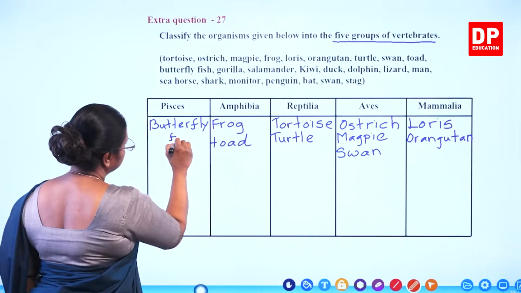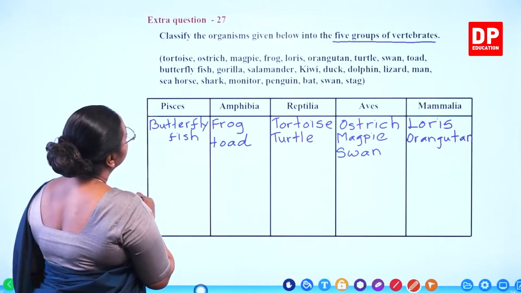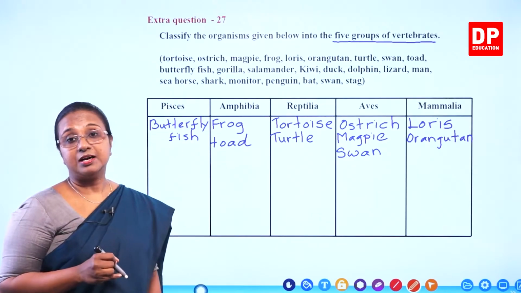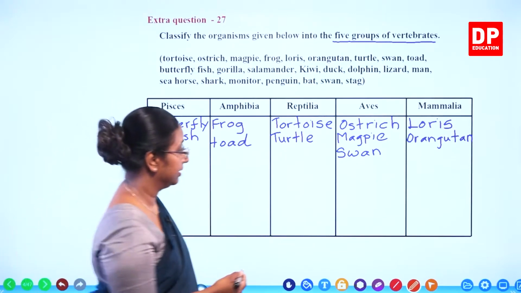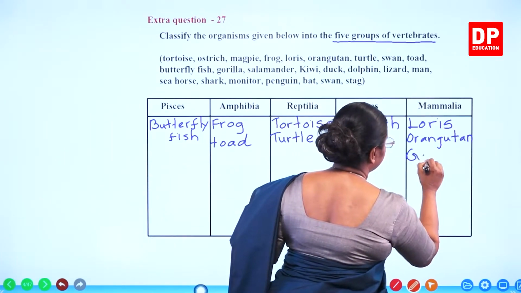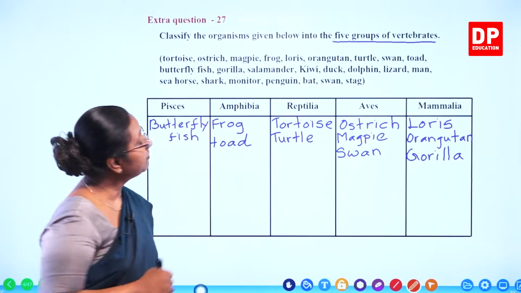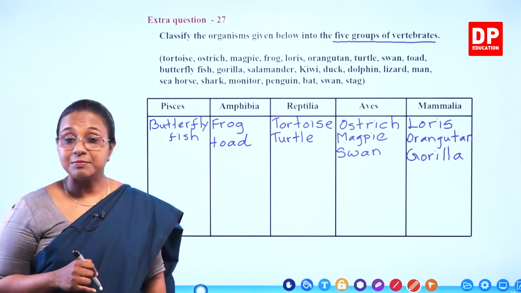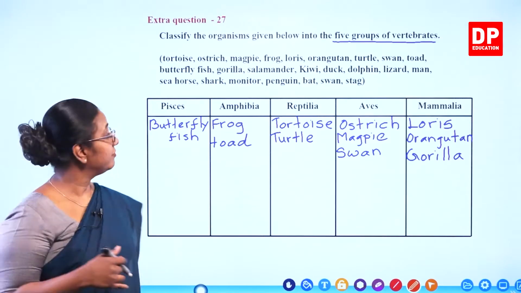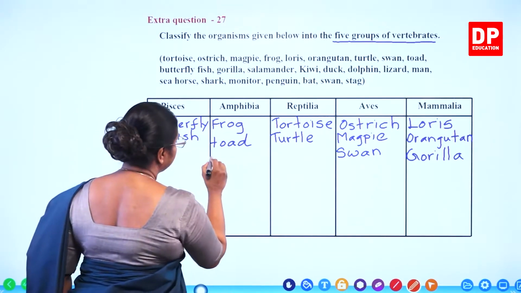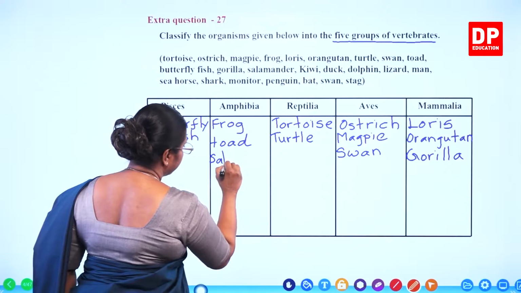Butterfly fish. Then we have gorilla. Gorilla is a mammal. Then we have salamander. What is a salamander? It's an amphibian. So salamander comes under amphibia.